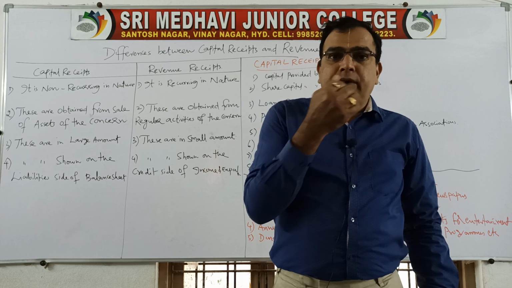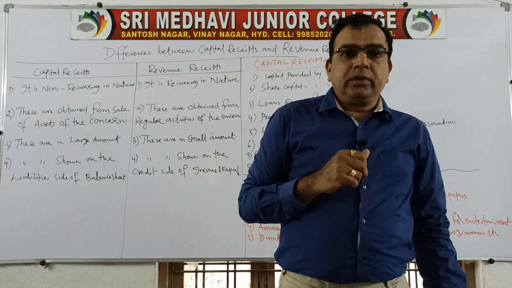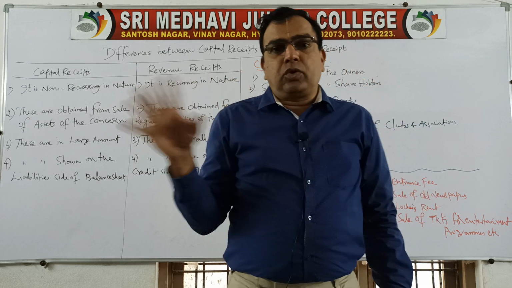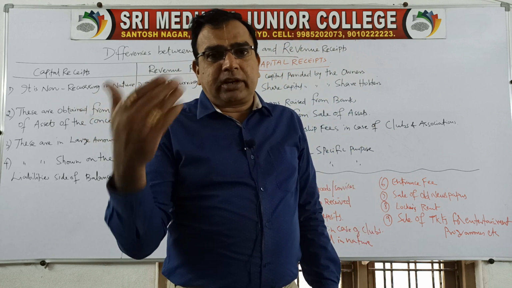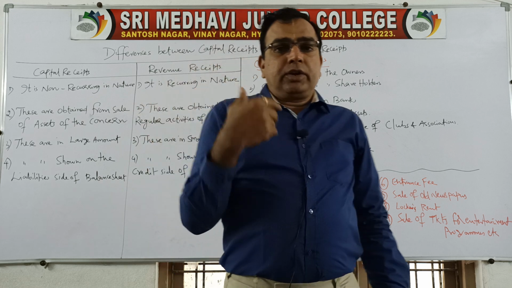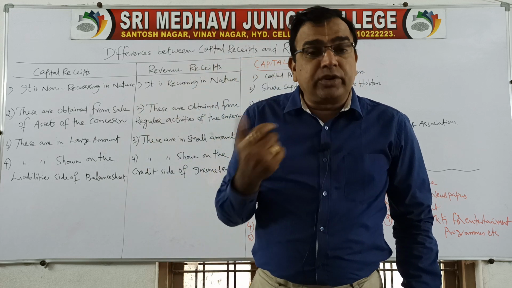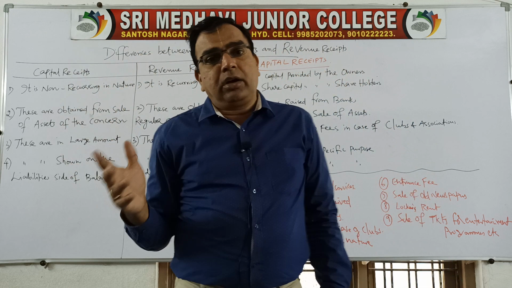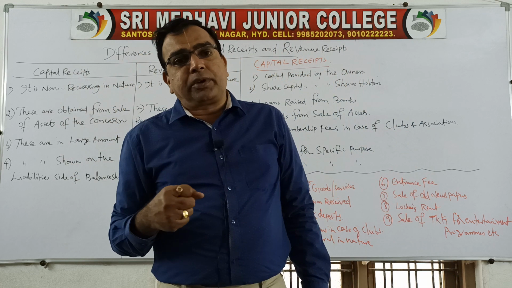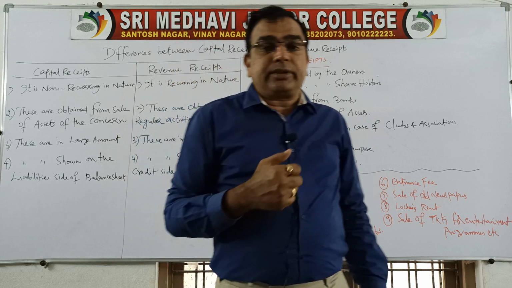For example, you have got a car. So if that car is engaged with Ola or Uber or some travel agency, and on weekly basis or daily basis, kilometer basis, you get income, that is a revenue receipt. You take a passenger from Hyderabad to Vijayawada, and you have earned 5,000 rupees, that is a revenue receipt.